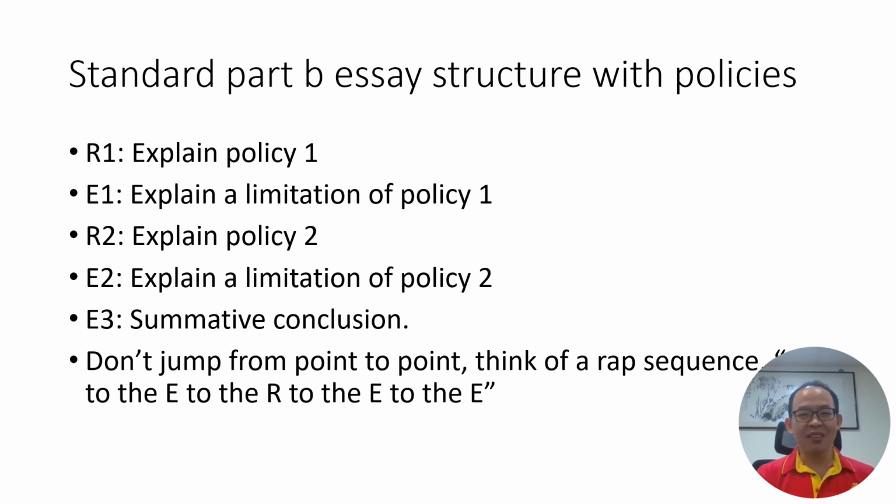I believe all of us are very familiar with this structure by now, which is basically for R1 you explain policy 1, followed by E1 you explain a limitation of policy 1, next R2 where you explain policy 2, followed by E2, where you explain a limitation of policy 2. Then finally, for E3, you come up with a summative conclusion, either which policy is the best, or in this case, overall, whether the policies are going to be effective in handling the consequences that come from an aging population in Singapore.